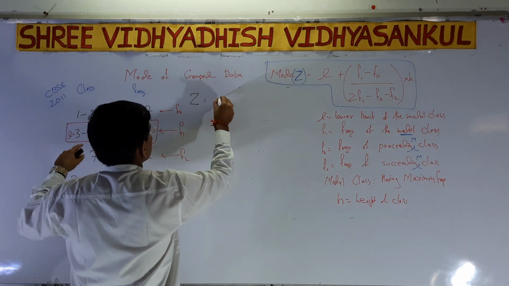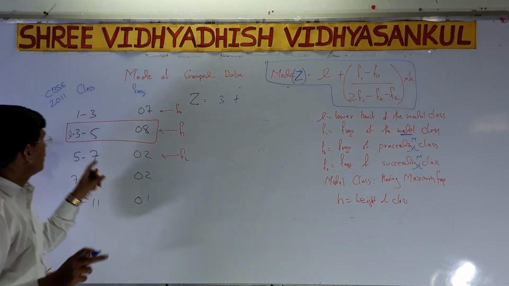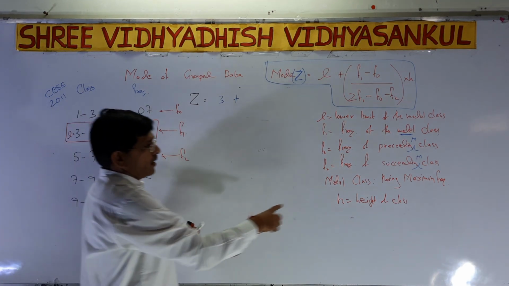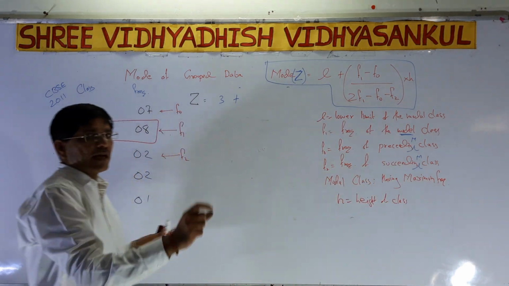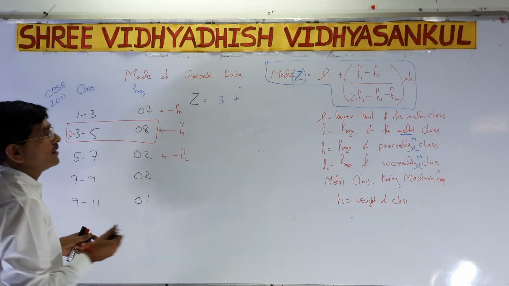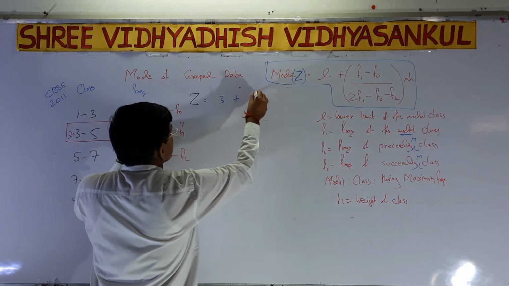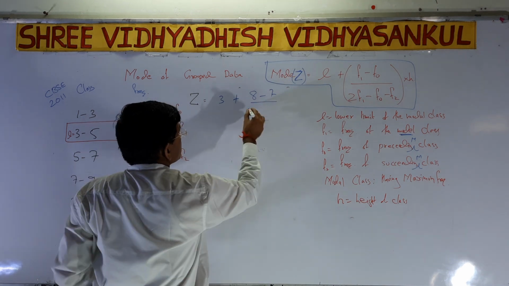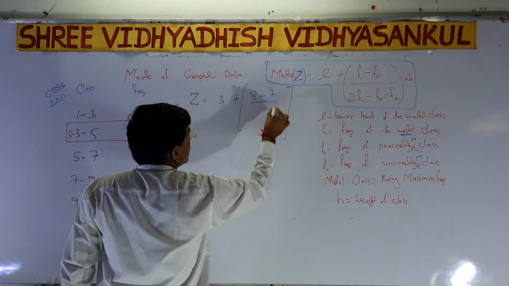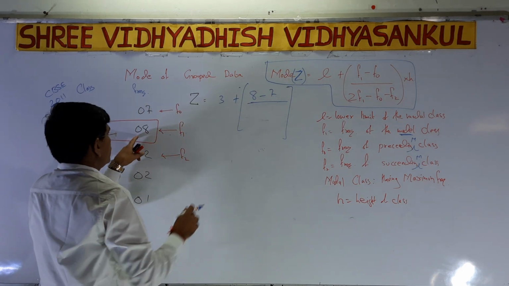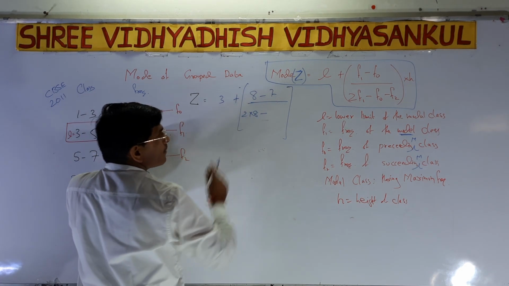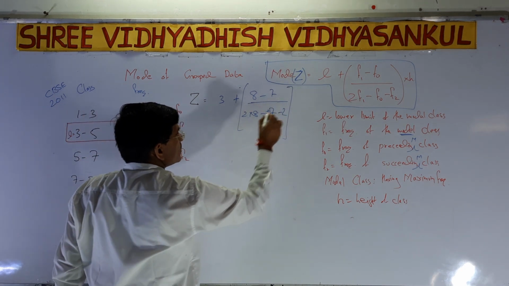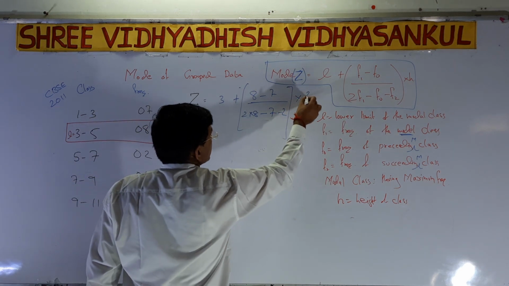L is 3. Always remember, the answer must be between 3 and 5. Always remember, the modal class having the maximum frequency means the answer must be between 3 and 5. Now f1 is 8 minus f0, that is 7, divided by twice f1, 2 into 8, minus f0, that is 7, minus f2, that is 2, into height, that is 2.